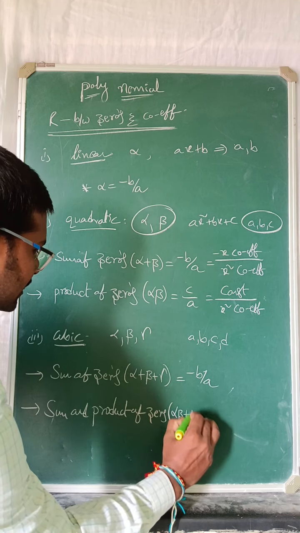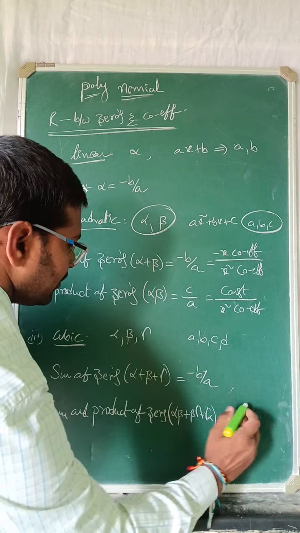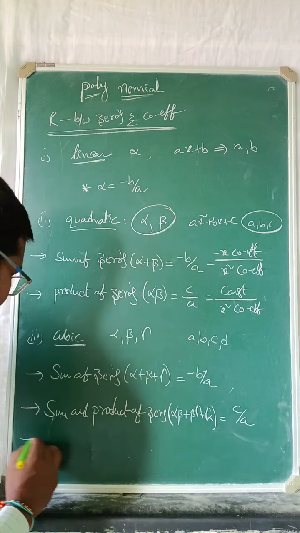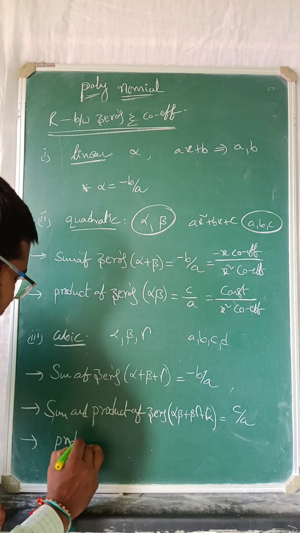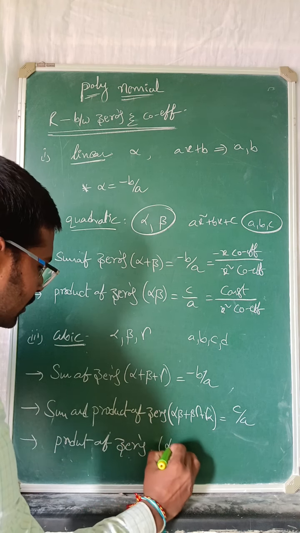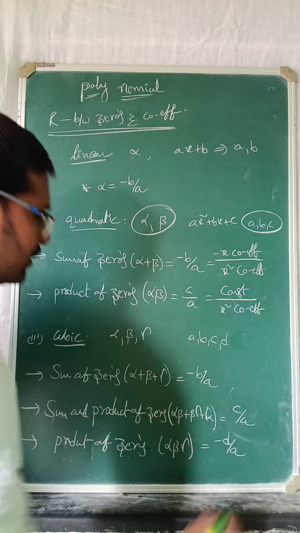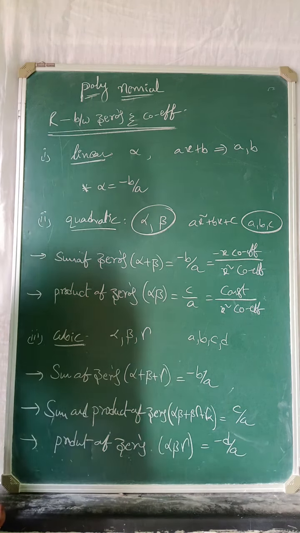Alpha beta plus beta gamma plus gamma alpha equals c by a. And next, coming to the point, the product of zeros alpha beta gamma equals minus d by a. Don't skip the video.